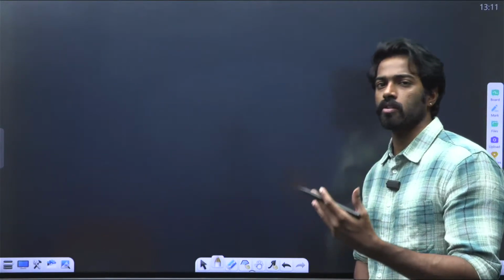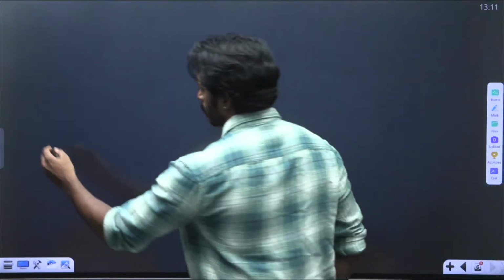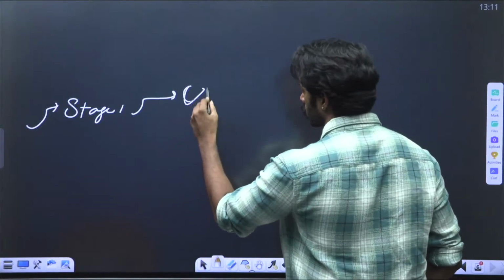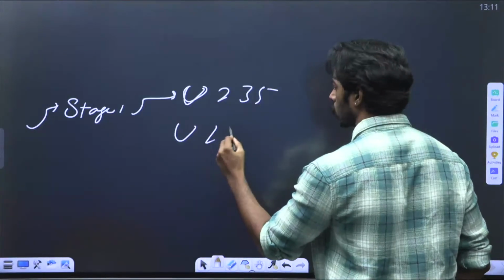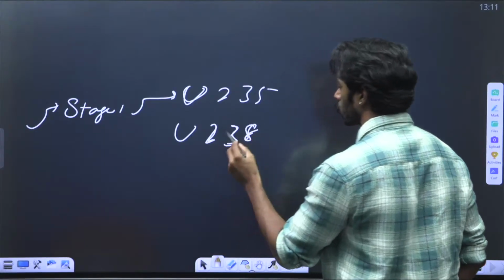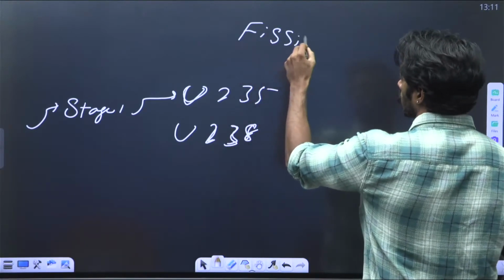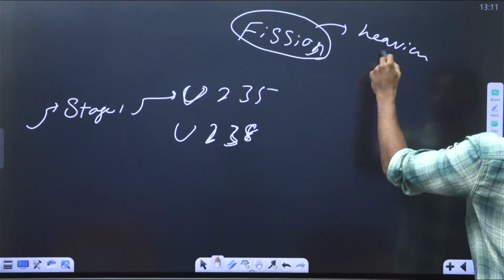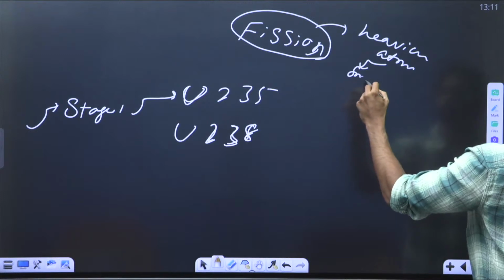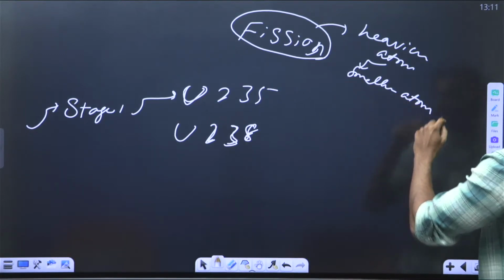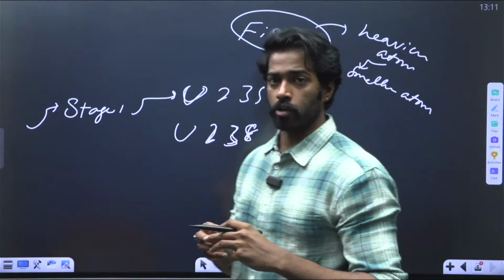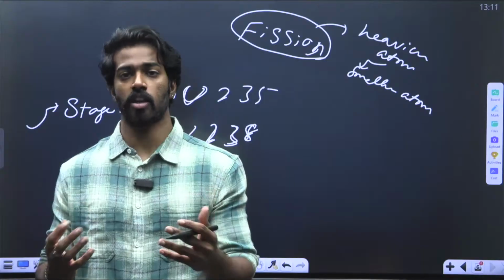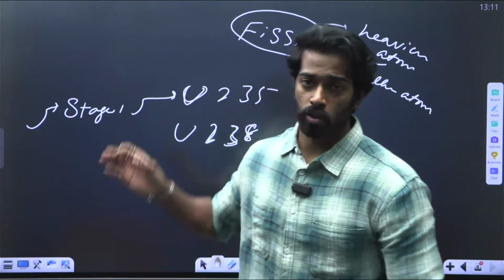India follows a 3-stage nuclear program where we have stage 1, which works on uranium-235 and uranium-238, right? All of these programs work on nuclear fission. Nuclear fission is nothing but splitting a heavier atom into 2 smaller atoms. Whenever this heavier atom is hit with a neutron, it will become overloaded and it will try to split. Whenever it splits, it releases a lot of energy, and this energy is used to power the station. This is how nuclear fission works.